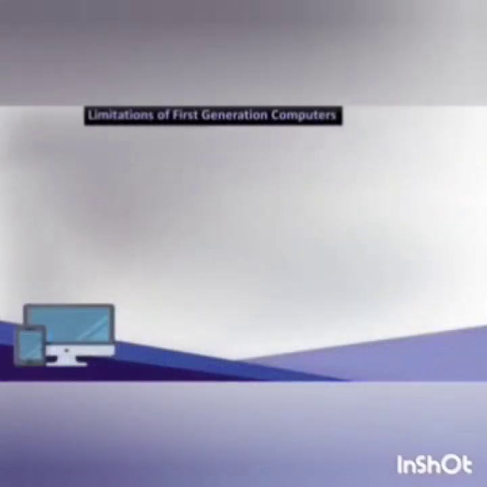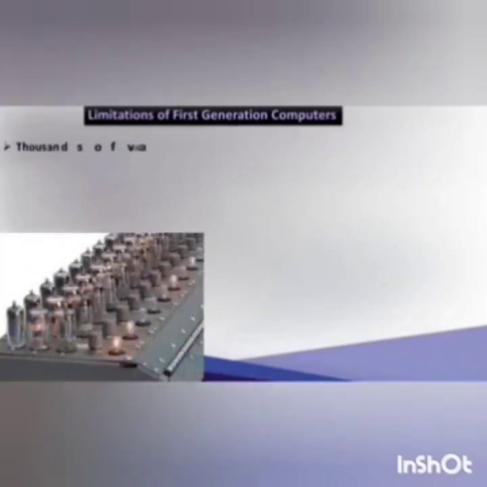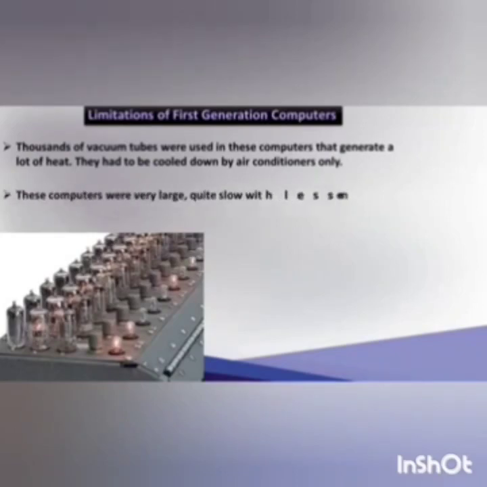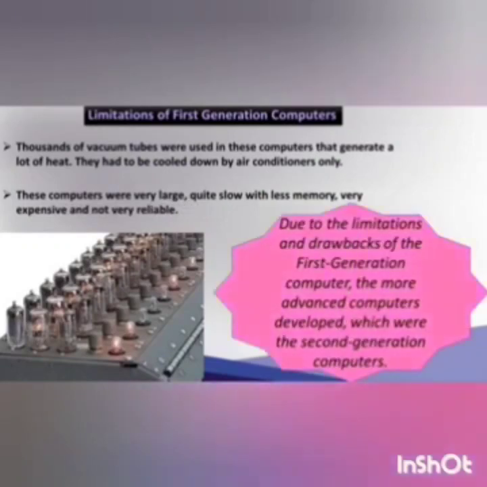Limitations of first generation computers. Thousands of vacuum tubes were used in these computers that generated a lot of heat. They had to be cooled down by air conditioners. These computers were very large, quite slow with less memory, very expensive, and not very reliable. Due to the limitations and drawbacks of the first generation computers, more advanced computers were developed, which were the second